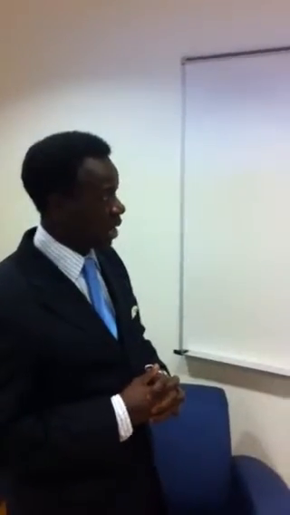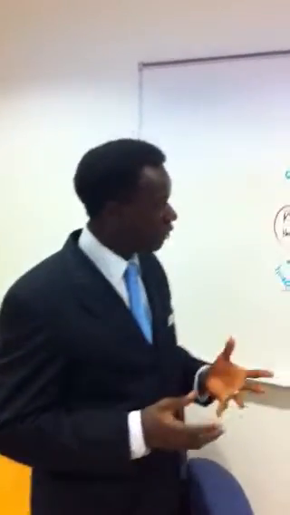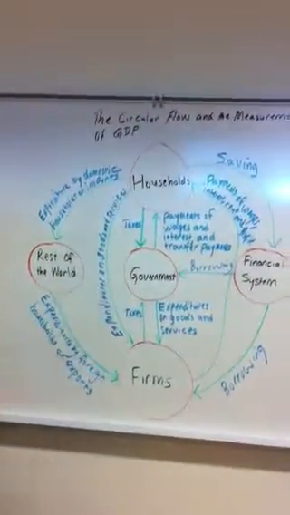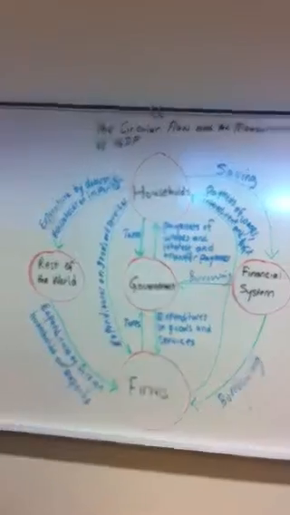When households receive their income, which is the sum of the wages, interest, rent, and profit, they spend it on goods and services produced by firms.